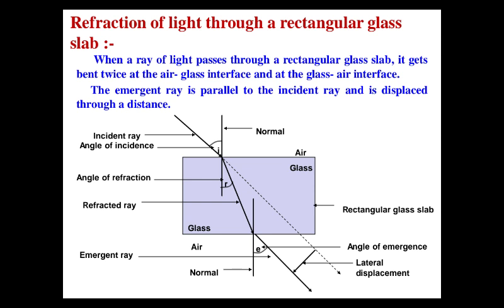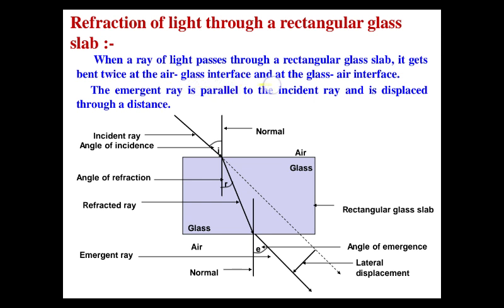Now, next activity, 10.10, that is refraction of light through a rectangular glass slab. When you place some pins on one end and view these pins from the other edge of the glass slab, suppose you put the pins on this side and observe the images of the pins on the other edge, you will observe that the ray of light is bent. So when a ray of light passes through a rectangular glass slab, it gets bent twice,